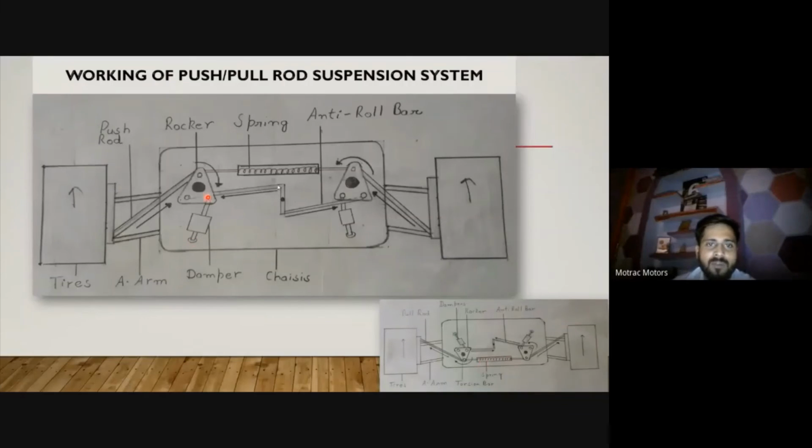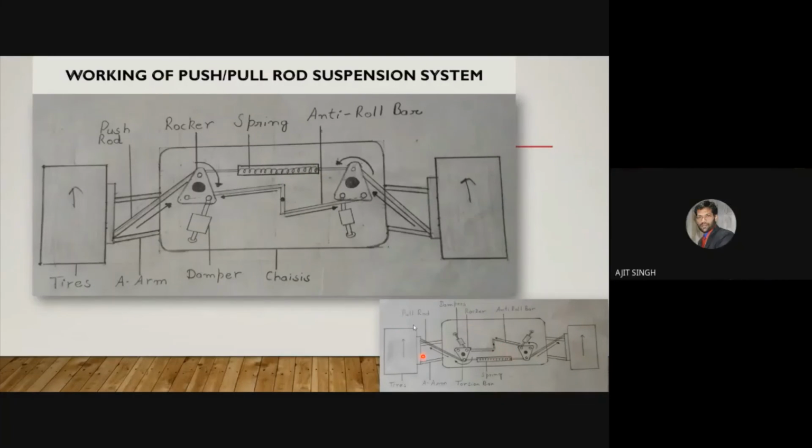We generally prefer the push rod assembly, and the reason is simple: in the back side lots of stuff, lots of departments are comprised here, because we need to put a rack and pinion assembly, we need to put our brake pedals, we need to put all the stuff in the lower side for the electrical departments. So mostly teams, or mostly Formula One vehicles, prefer push rod suspensions rather than pull rod suspension.